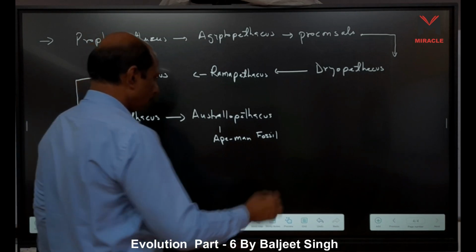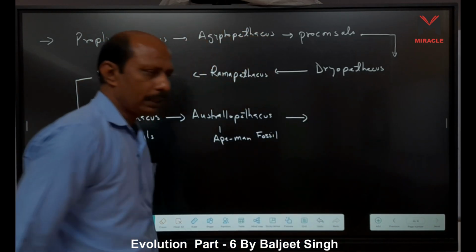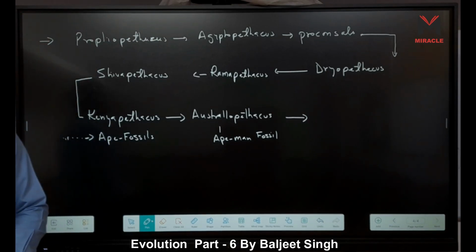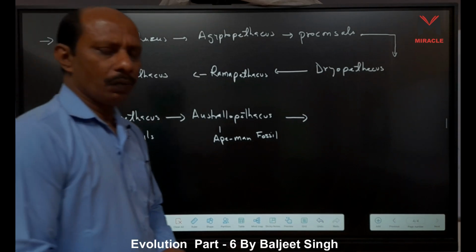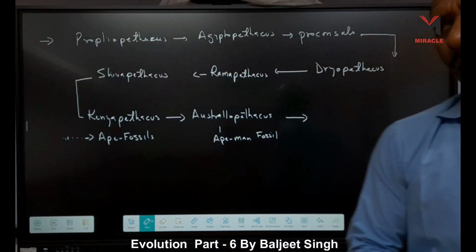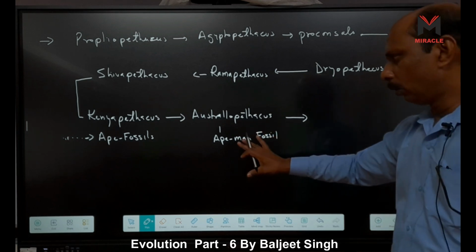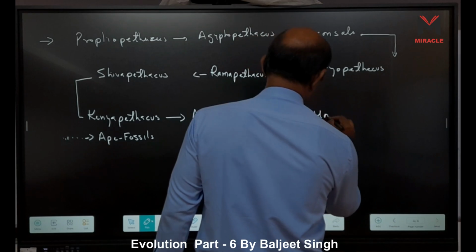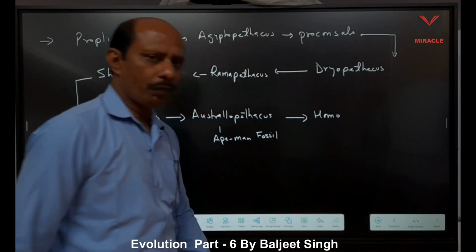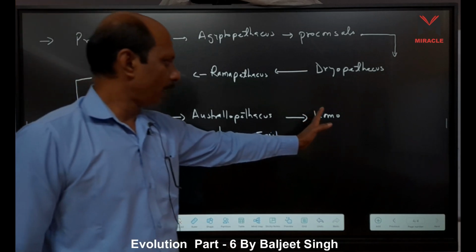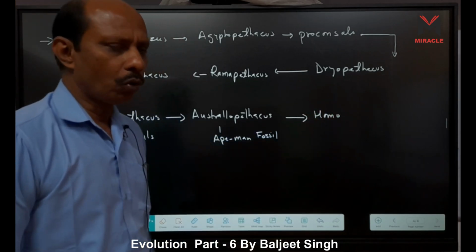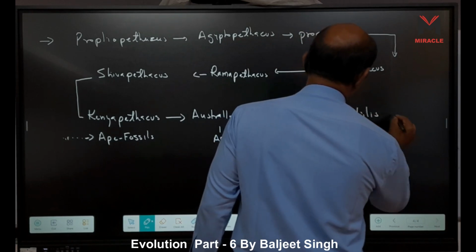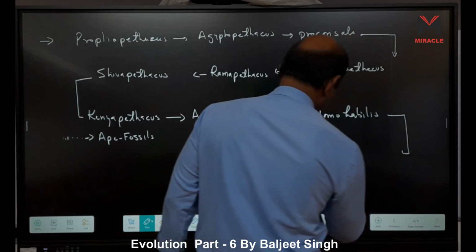Then after Australopithecus, what happens? We have Homo fossils, means human fossils come. In human fossils, we know here which humans are there. Here, genus Homo comes. First one is Homo habilis. Then after that, Homo erectus.